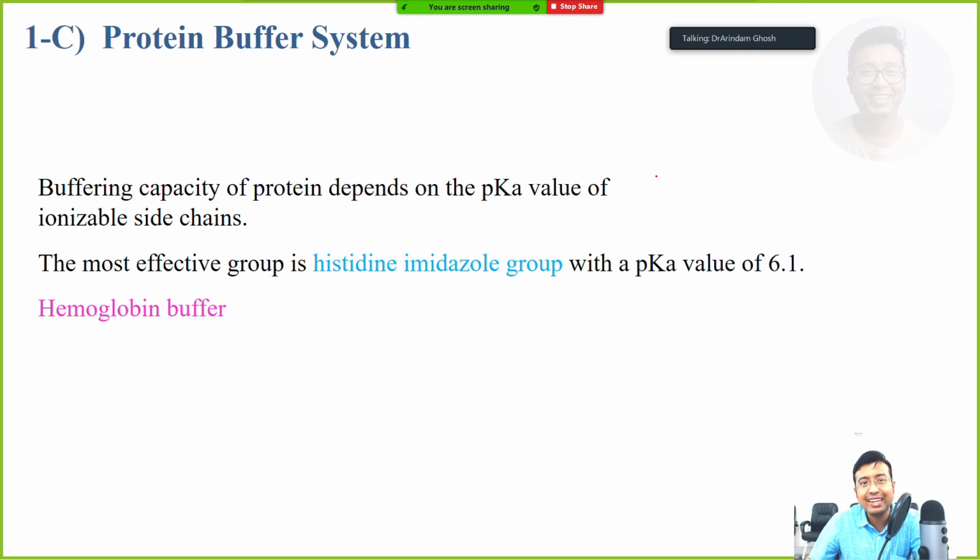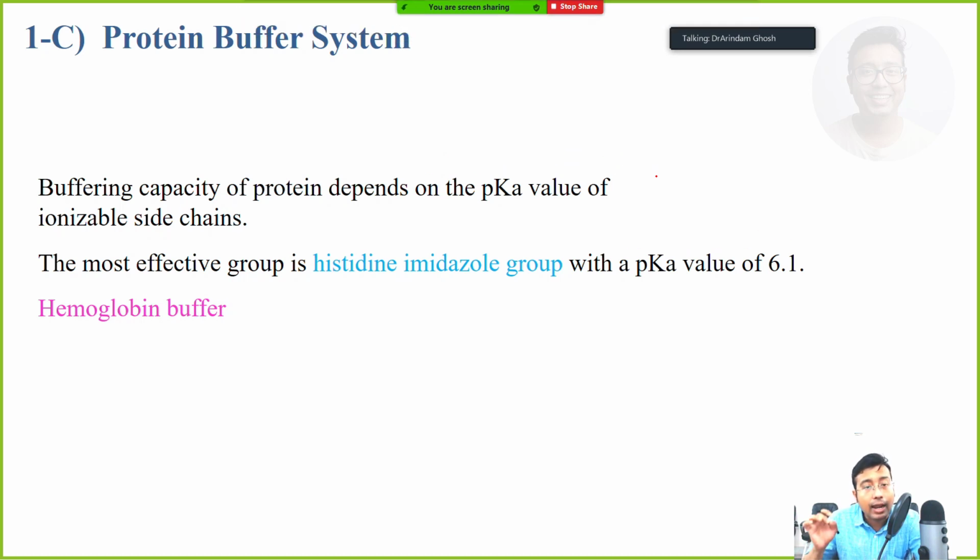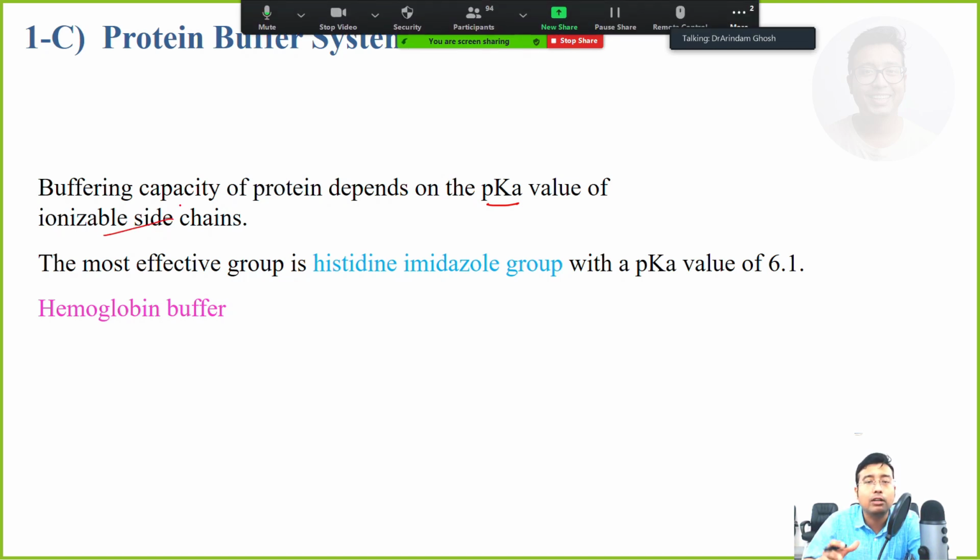Next, we come to the protein buffer system. This is minor, but this is very, very important, because this buffer system contributes in controlling the pH both as a first line of defense, and it also participates in the respiratory mechanism, especially hemoglobin. The protein buffer system basically depends on the pK value of the ionizable side chains. We have all discussed that proteins comprise amino acids.